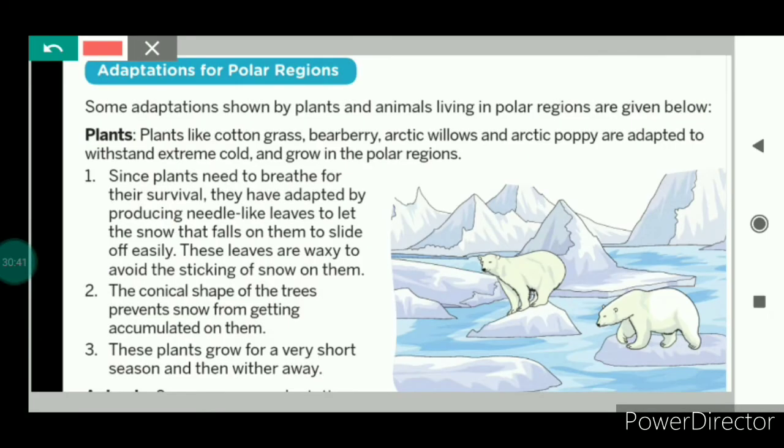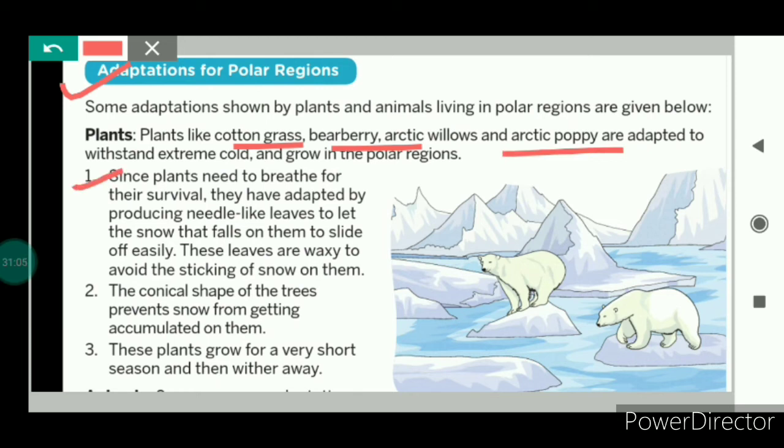If we talk about the adaptations for the polar regions, in the polar regions the climate is extremely cold. So all kinds of plants cannot survive here. The plants that can survive in such a cold climate are the cotton grass, bearberry, Arctic willows, Arctic poppy, etc.